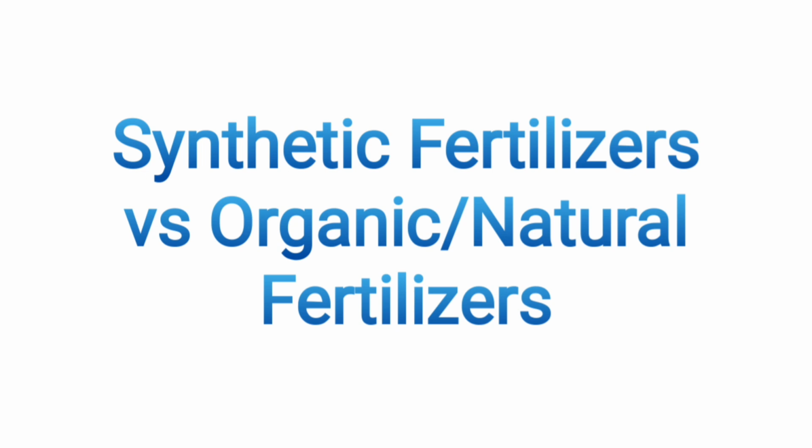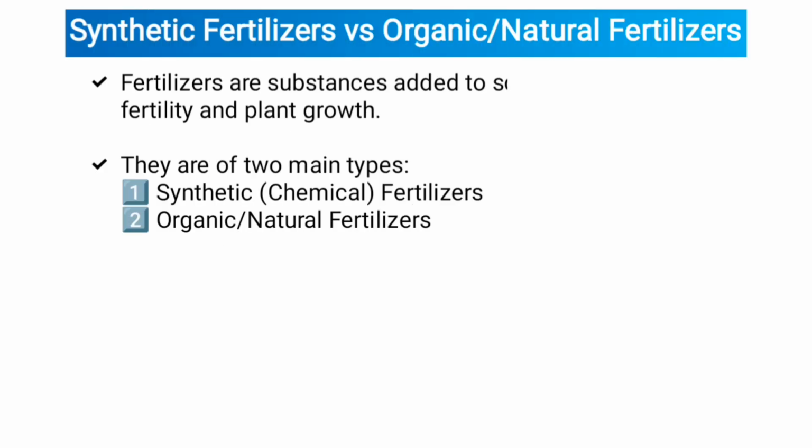So in the previous lecture we studied uses of urea, and today we are going to study synthetic fertilizers versus organic or natural fertilizers. Now let's discuss in detail. Synthetic fertilizers versus organic or natural fertilizers. Fertilizers are substances added to soil to improve fertility and plant growth. They are of two main types. First one, synthetic or chemical fertilizers. Second one, organic or natural fertilizers. Now let's discuss both in detail.